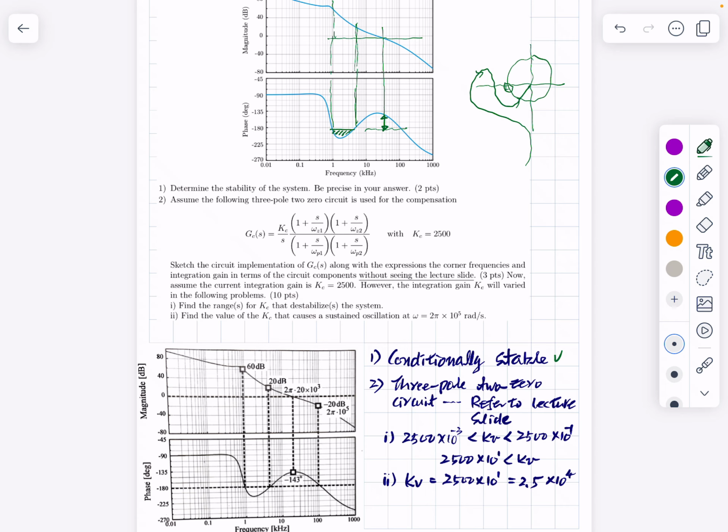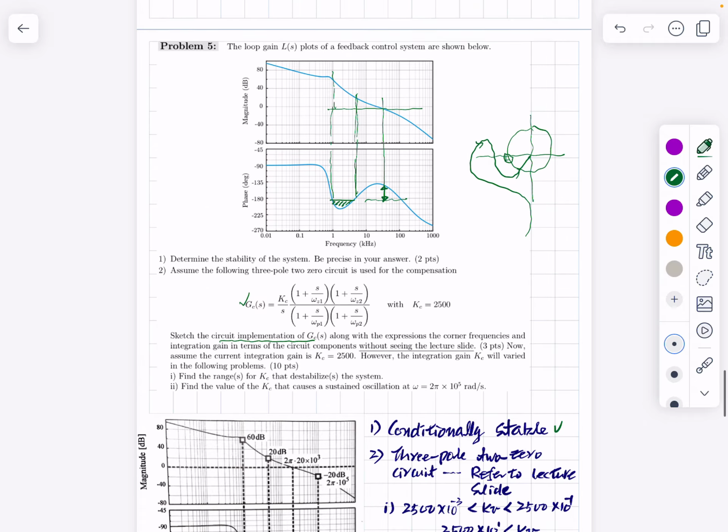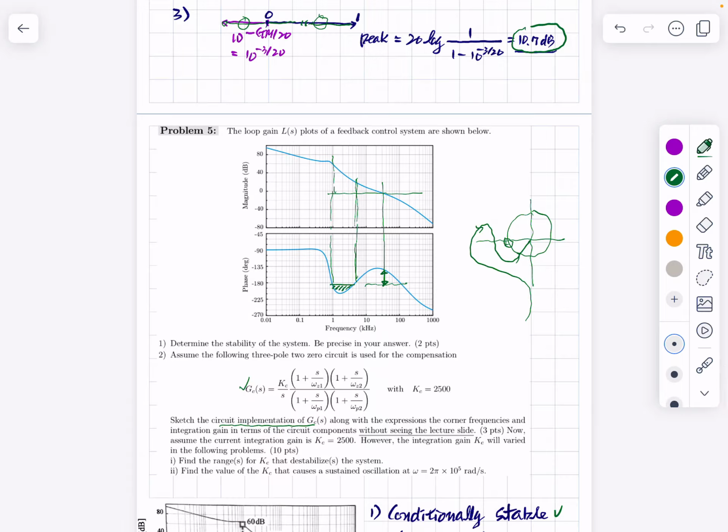And for problem number 2, first I asked you to sketch the circuit implementation of this compensation structure without seeing the class notes, class slides, or textbook. Because you know all of this, you learned the relationship between the structure and the circuit components. You can easily draw this because it requires 3 poles. So initially you should have integration. For integration, you need to have capacitors, a capacitive path like this.